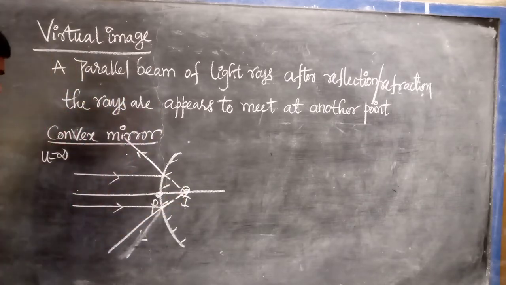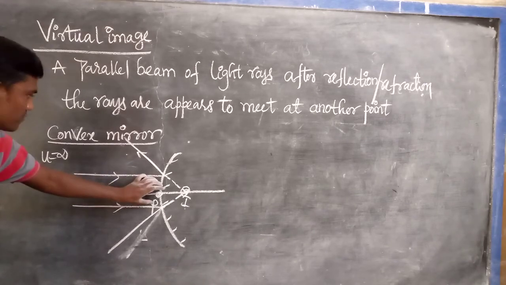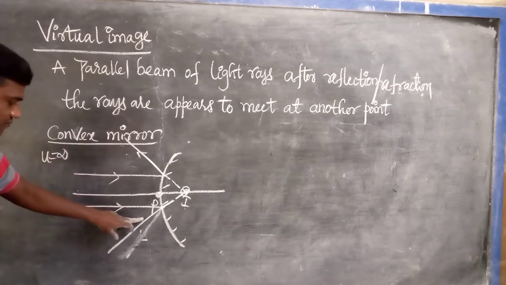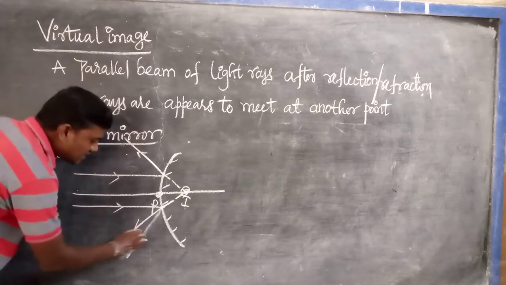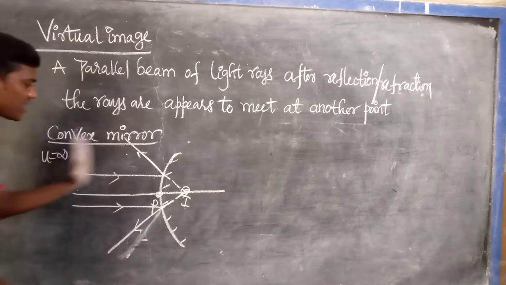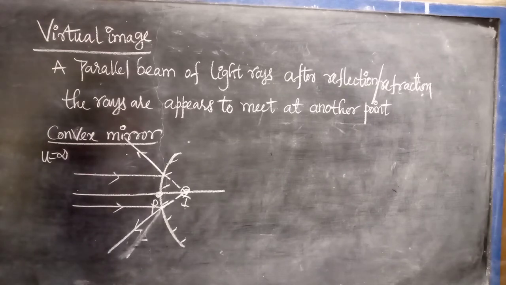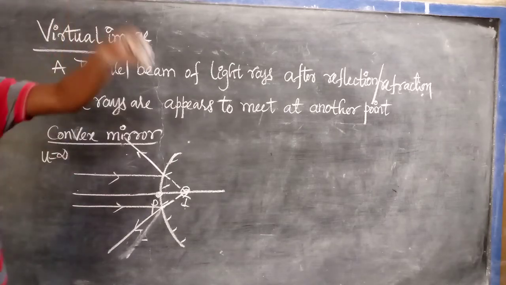Listen very carefully. A parallel beam of light rays falls onto the convex mirror's outward surface. After the reflection, the two light rays never meet in front of the mirror, so a real image will not be formed. What I said: if they really meet after the reflection, a real image is formed.